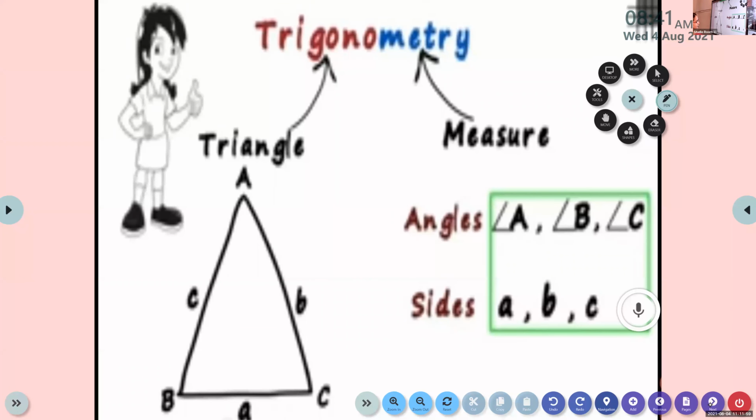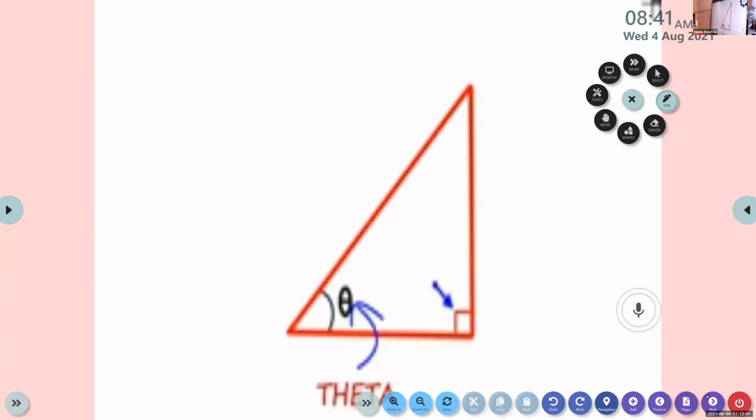Okay, right triangle. Usually in trigonometry we introduce a new variable instead of x, y, z, or alpha, beta, which we studied in polynomials.